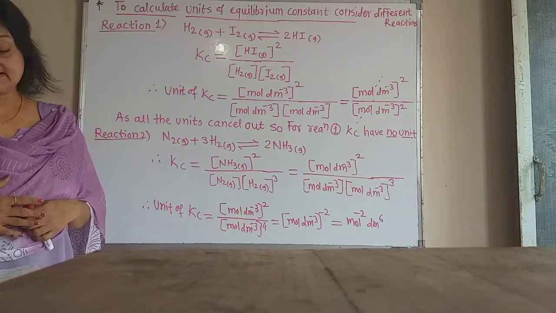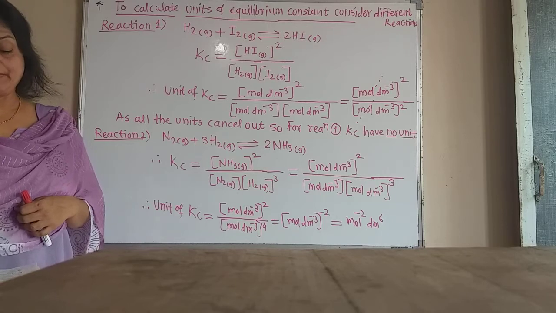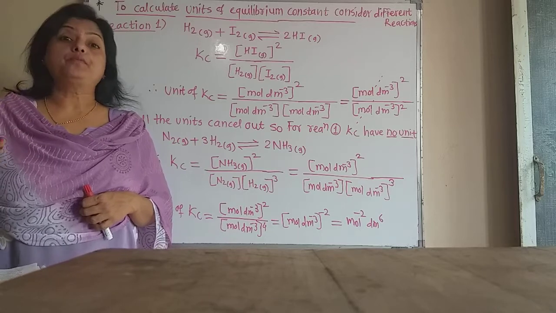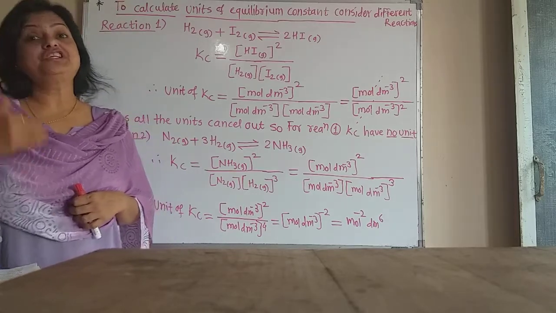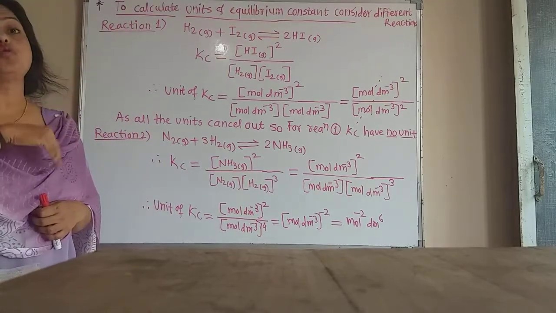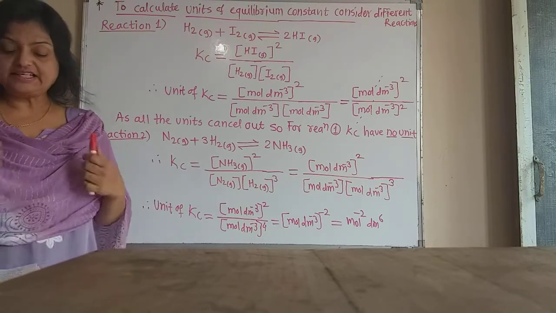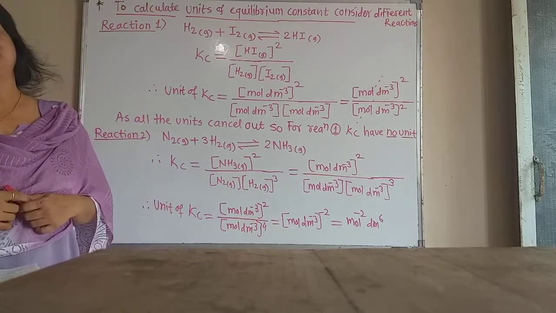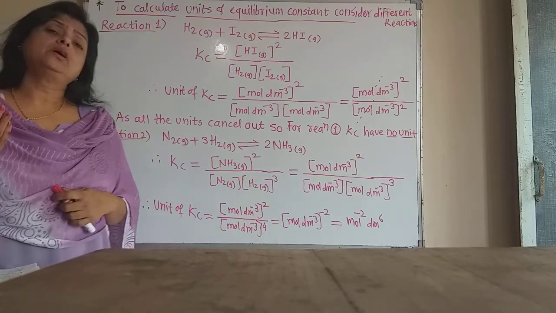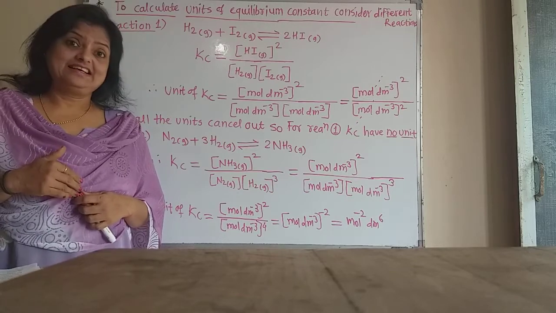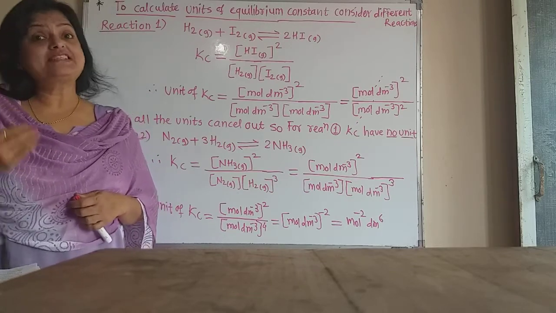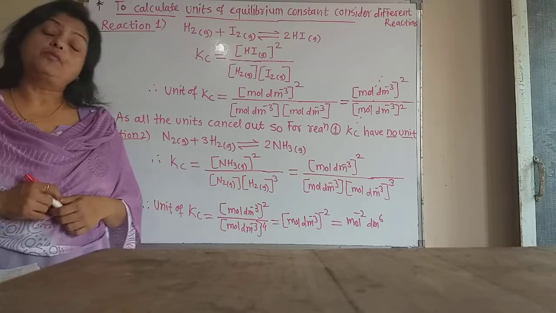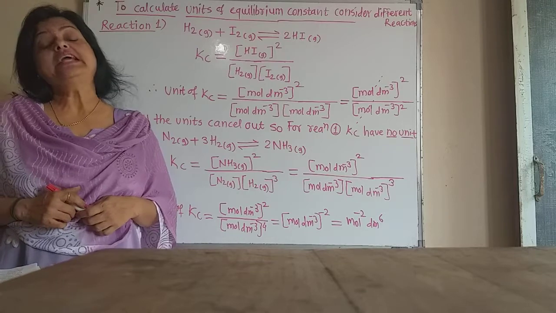So a higher value of Kc and Kp means more concentration of product is formed and the equilibrium point is more towards the right hand side of the reaction, and vice versa, means if the value of Kc is less, then the reverse reaction is favored. Now that is about the characteristics of the equilibrium constant.